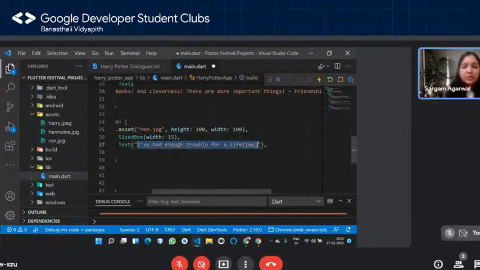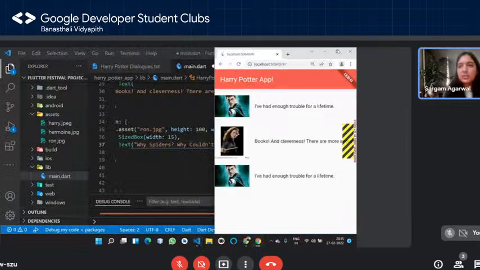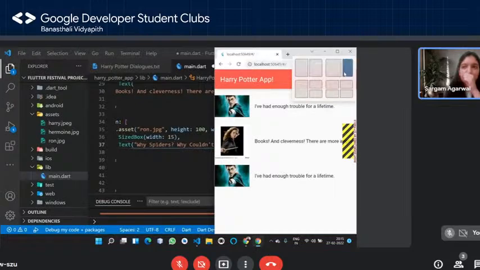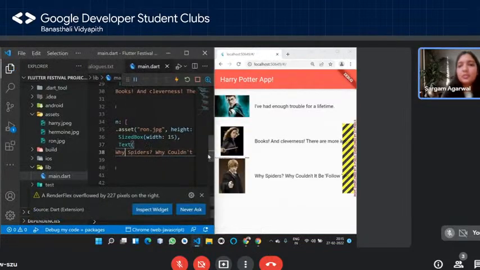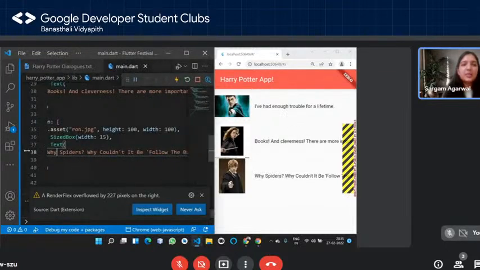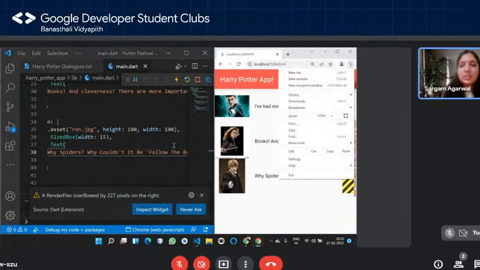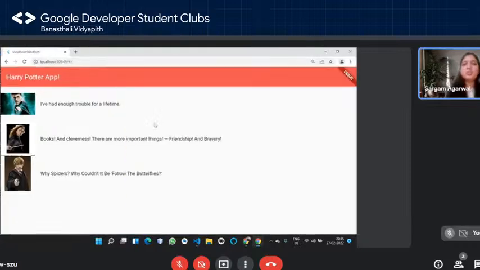And I'm going to replace the dialogue, right? And again, I'm going to just get it side by side once again. And now if I save this, you should be able to see this. Can you see this? Right? And it looks very cool to me, right? So if I just maximize this particular page, you should be able to see this, right? So how do you like it?